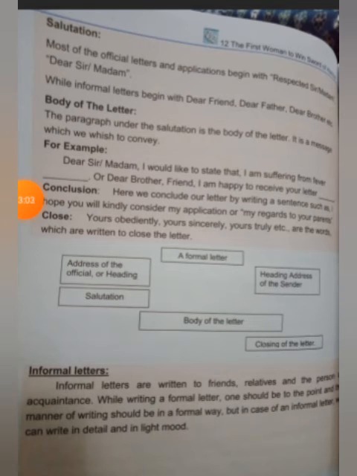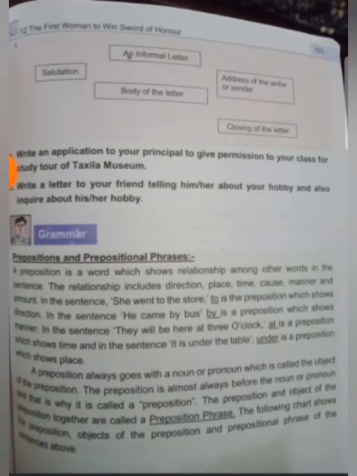Now they have given you an informal structure on page 103. An informal letter: address, and with the address you are going to write salutation, body of the letter, and closing of the letter. Now there is an activity on page 103. Write a letter to your friend telling him or her about your hobby and also inquire about his or her hobby. Now this is your task to write a letter to your friend.